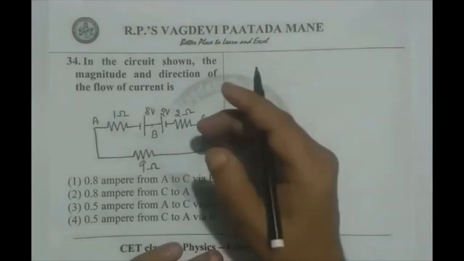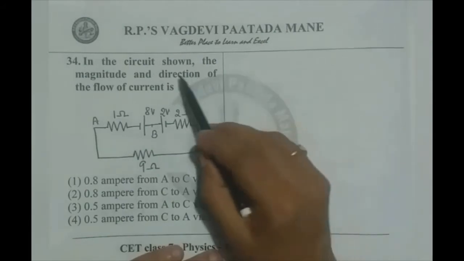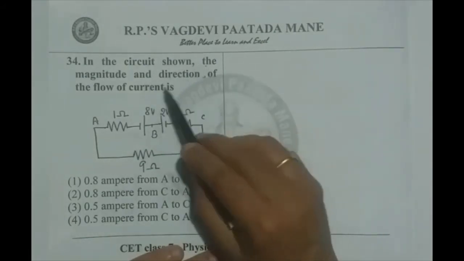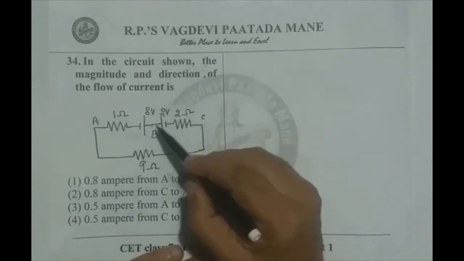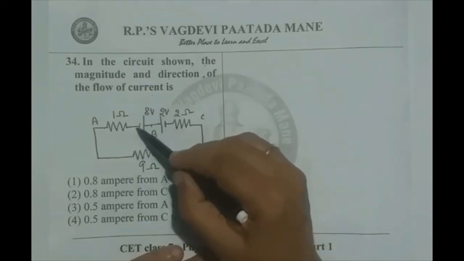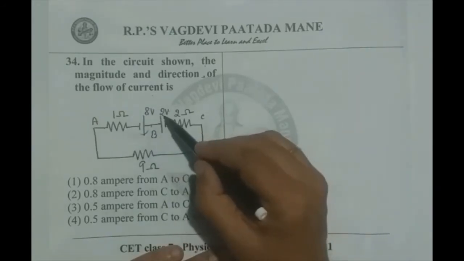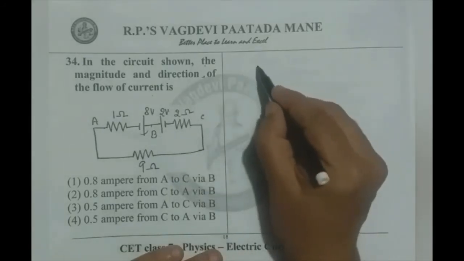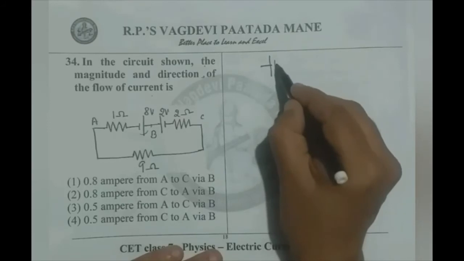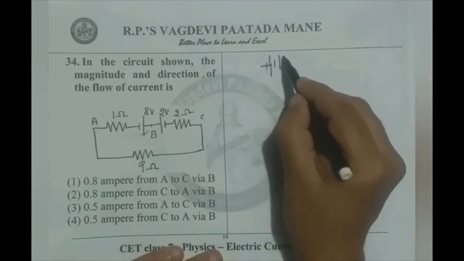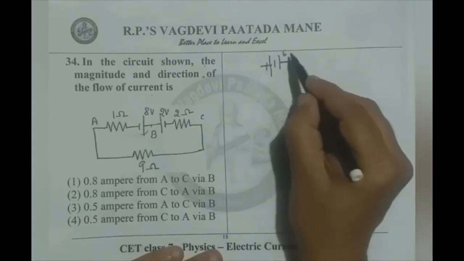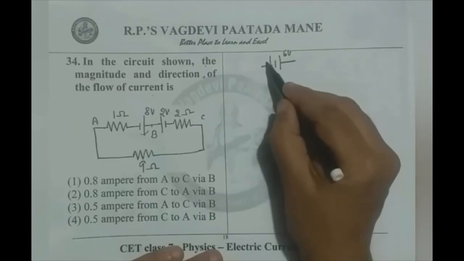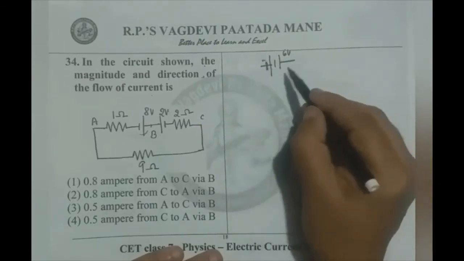Now going for the 34th question. In the circuit shown, what is the magnitude and direction of the flow of current? Observe in this circuit, this 8 volts positive is connected to 2 volts positive. That means they are in opposition. Net EMF can be written as only 6 volts. This is 6 volts, positive on the right side and negative on the left side.